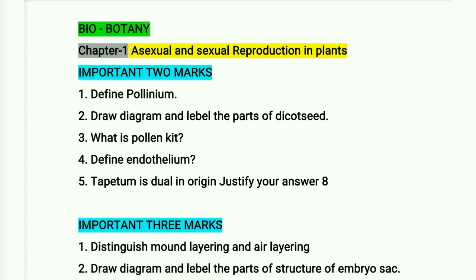மாணவ செல்வங்களுக்கு வணக்கம். பயோபாட்டனி தேர்வுக்கு எதிர்பார்க்கப்படும் important questions இப்போ நம்ம பார்க்கலாம். Chapter 1 Asexual and Sexual Reproduction in Plants. Important 2 marks. Define pollinium.